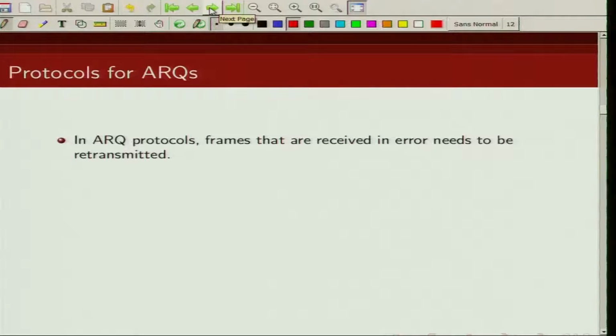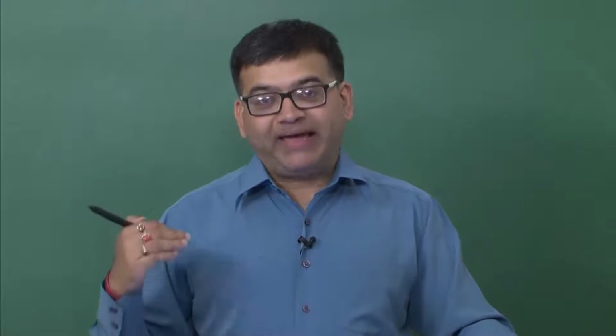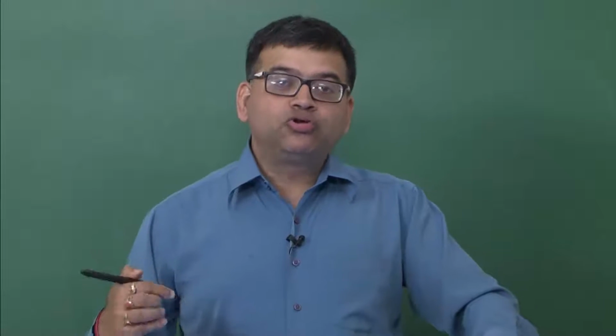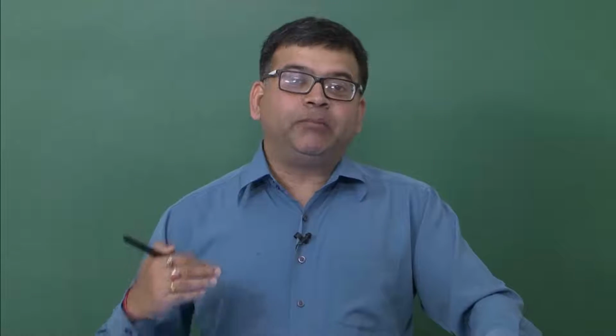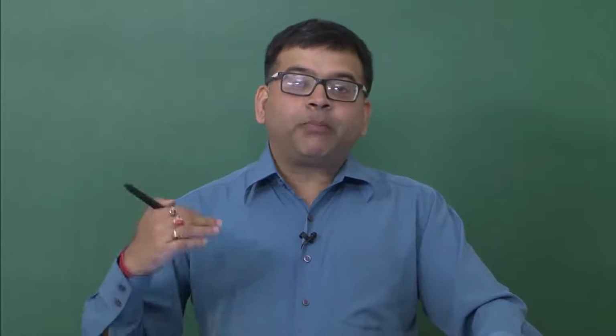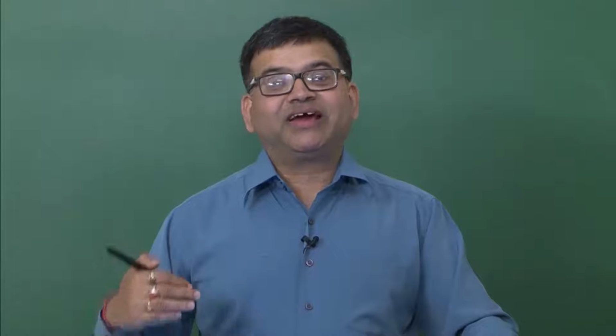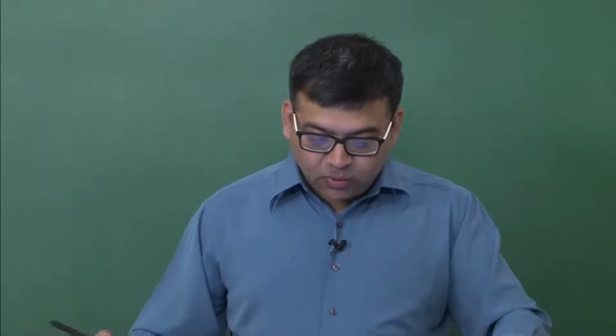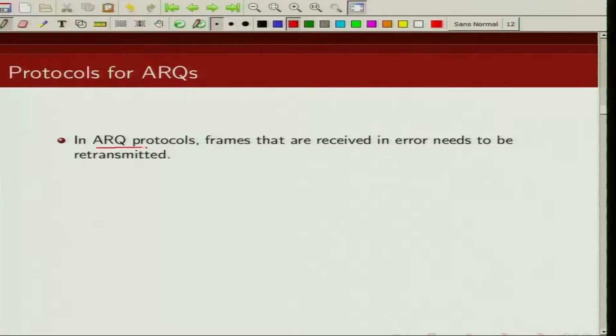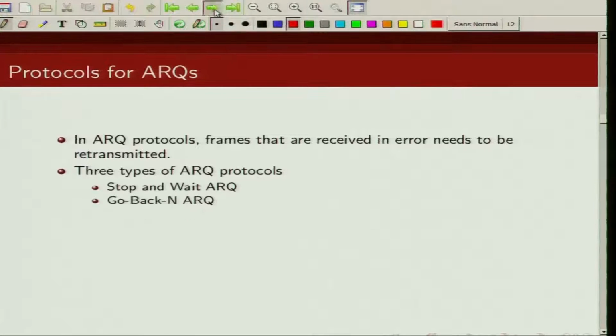Now that we have explained what is an ARQ scheme and the role played by error detecting code, let us talk about what are the different protocols that we can employ when a packet is detected to be in error. What are the different ways in which we can do retransmission? So, as you know, in ARQ protocols, if the frames are received in error, we need to retransmit those frames or packets. So, we are going to talk about 3 different protocols for ARQ.